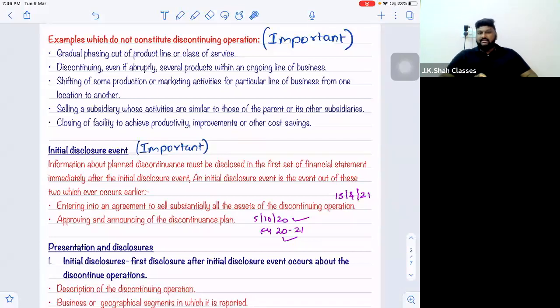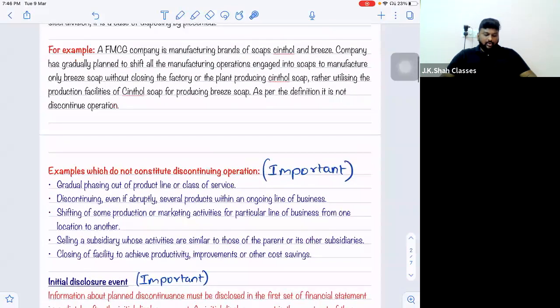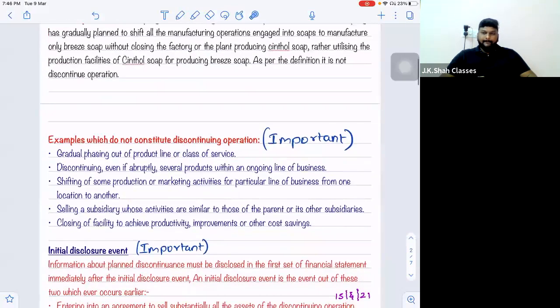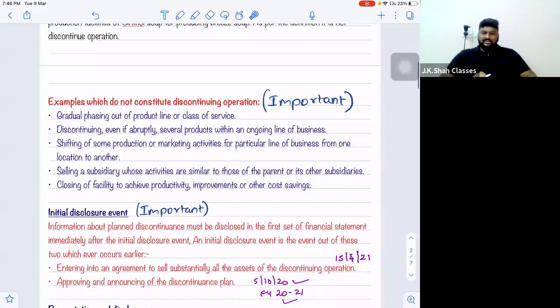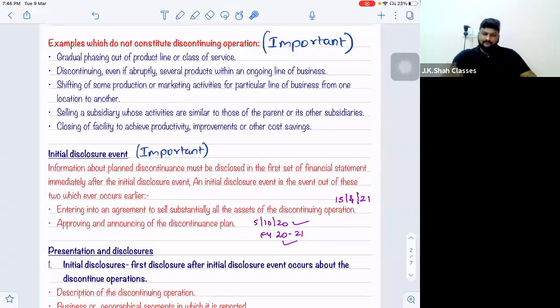Yes, Shweta, you can speak. Sir, am I audible? Yes. Sir, in the soap example, what if both the soaps are made in different factories or different outlets? They are made in different factories only. Without closing the factory or plant producing Synthol, we have not wound up the Synthol factory. We are rather using the Synthol factory for Breeze now. Okay, sir. If the factory used for Synthol is sold out, then it is a different story. Okay.